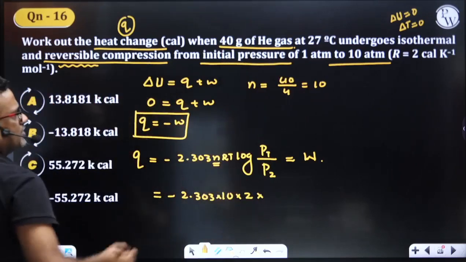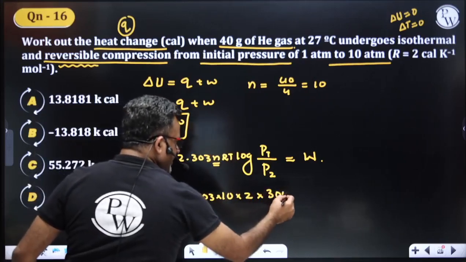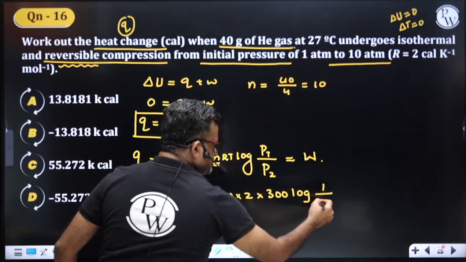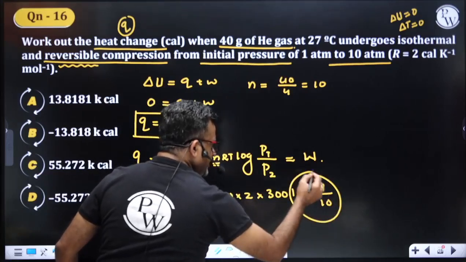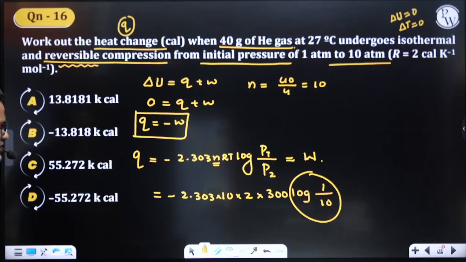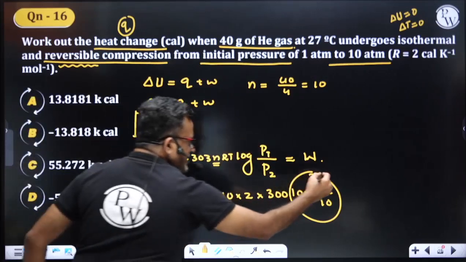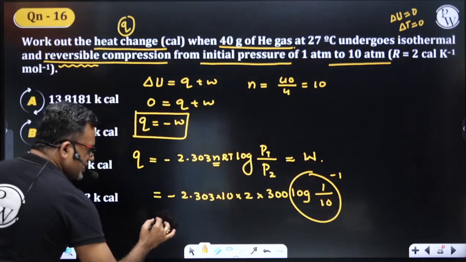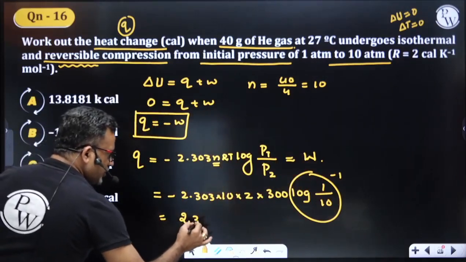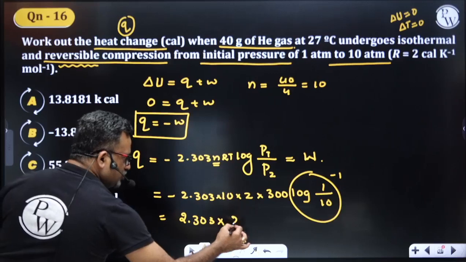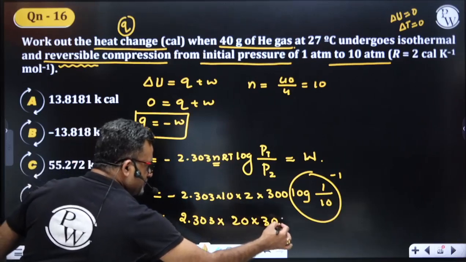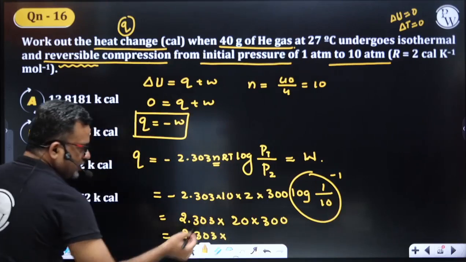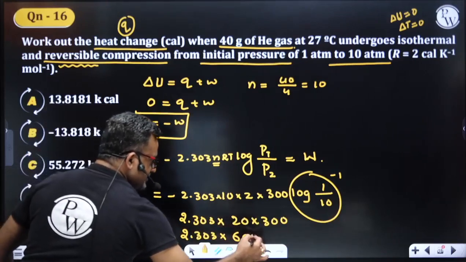Temperature is how much? 27 degrees Celsius is nothing but 300 K. Log of, what is P1? 1 atmosphere. What is P2? 10 atmosphere. 1 upon 10 is 0.1. Log of 10 raised to minus 1 is minus 1. Log of 1 by 10 is minus 1. Minus into minus is plus 1. So I am left with 2.303. 10 into 2 is 20 into 300. So our answer should be 2.303, 20 into 300 is 6000.